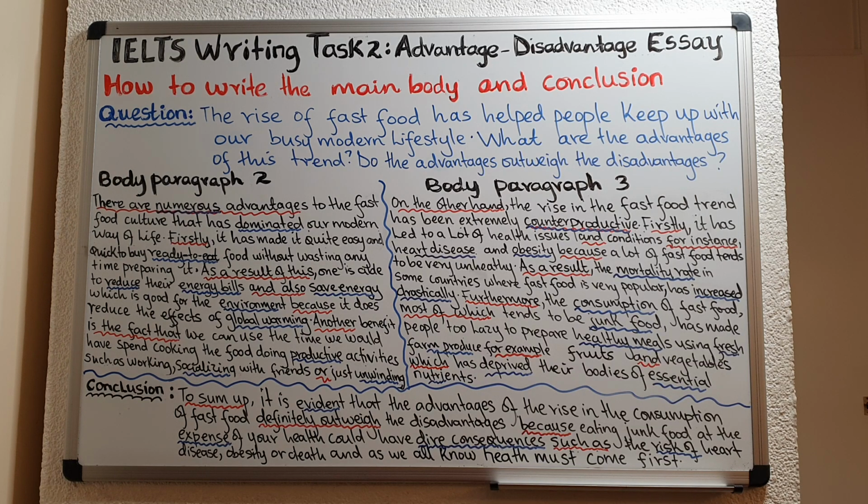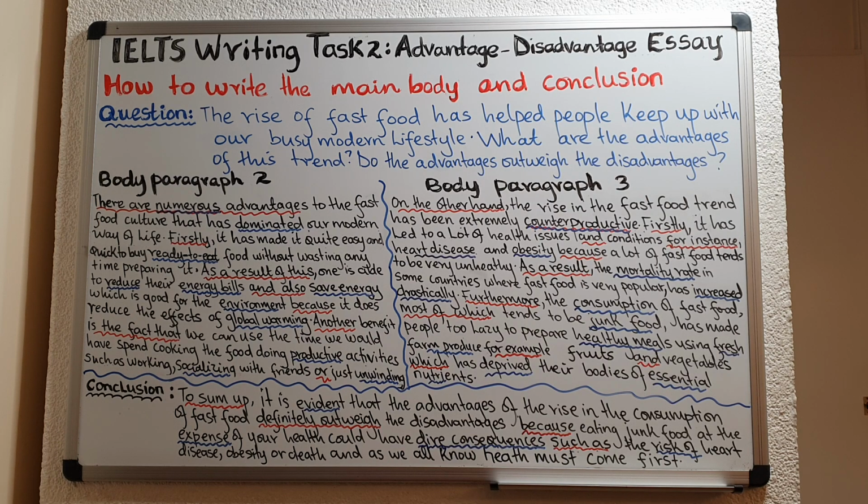Okay, so in the conclusion, you're simply supposed to state or explain whether you think it is better for people to continue eating fast food, or you think that people should not be eating so much fast food. Which one do you think has stronger points? Which one do you think has stronger arguments?